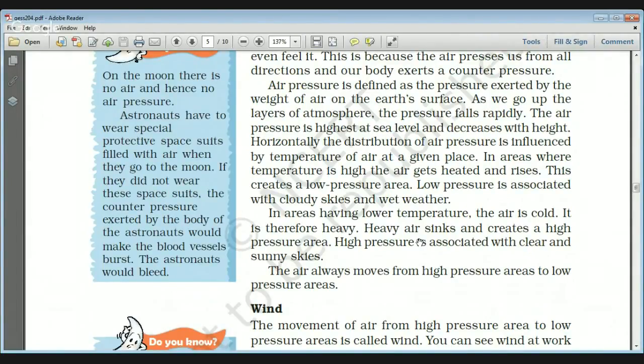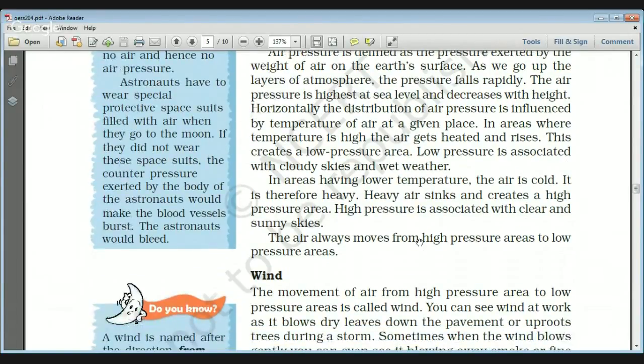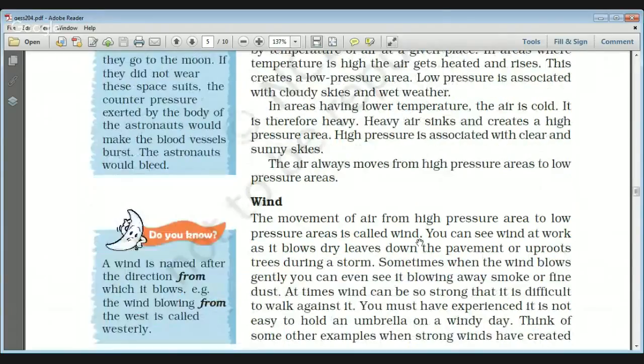But in areas having lower temperature, the air would be cold and therefore heavy. So low temperature means high pressure, high temperature means low pressure. In areas of low temperature and high pressure, the heavy air sinks and creates a very high pressure area, and that area is associated with clear and sunny skies.